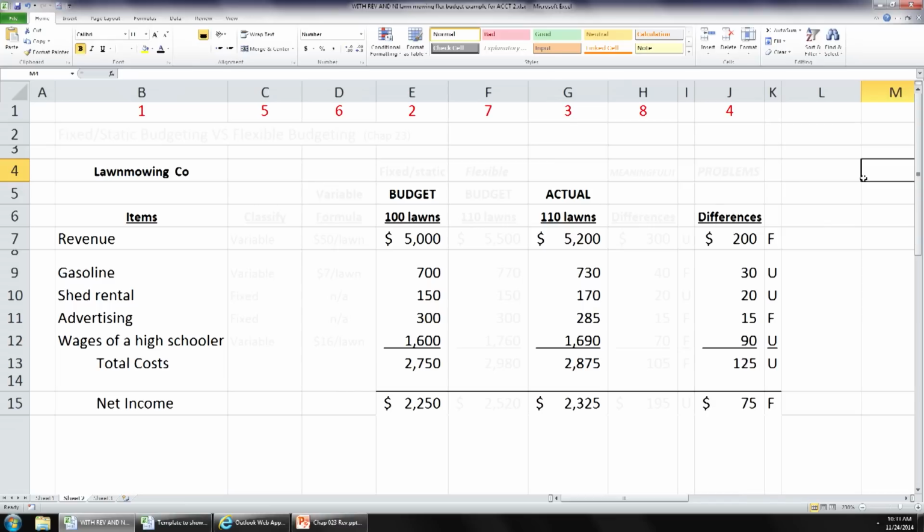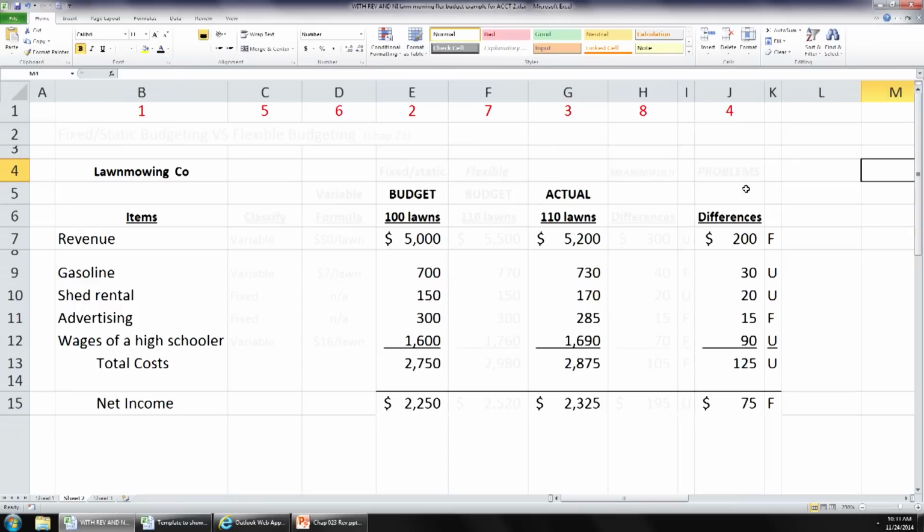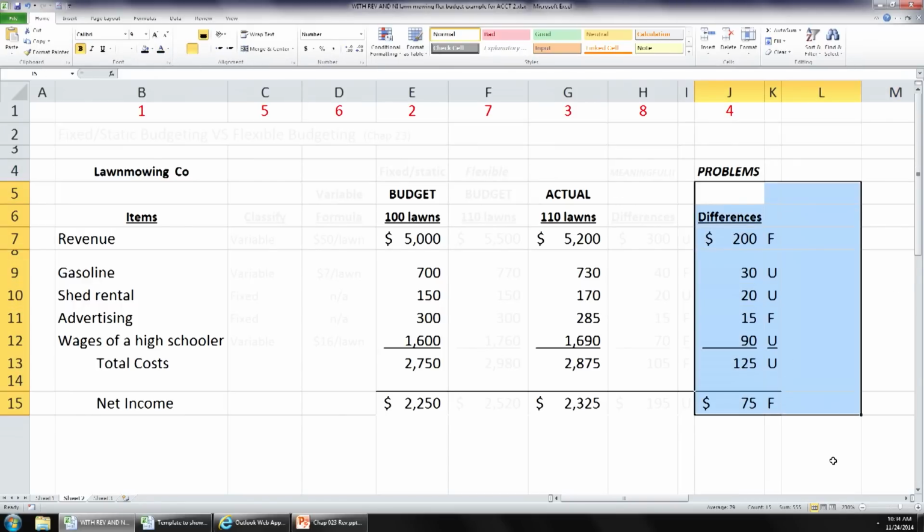You actually mowed 110 lawns. That's 10% more lawns than what you had budgeted for. If the activity level that was actually achieved is different from the activity level you budgeted for, there should be no big surprise that some of these amounts are different. But when you look at the screen, these amounts have problems because we don't know if these differences are in regards to poor or superior cost and revenue management or simply due to the fact that the activity level was different.